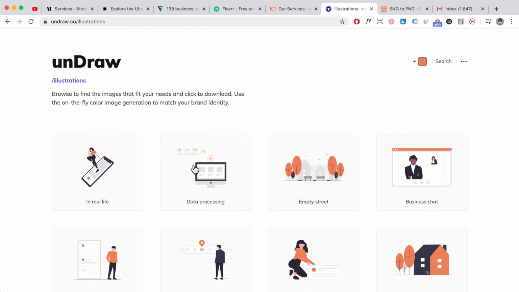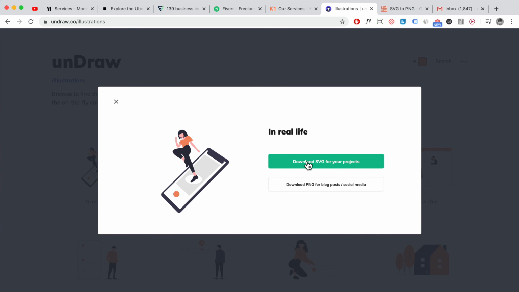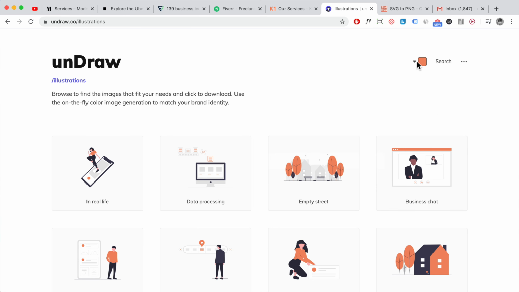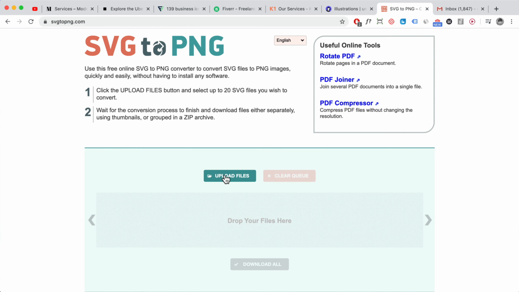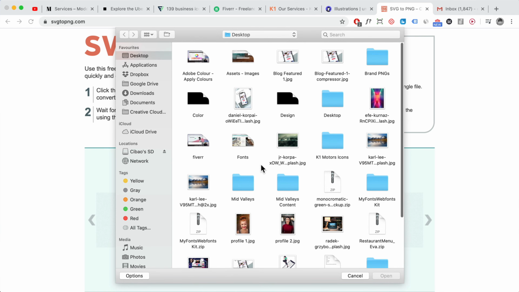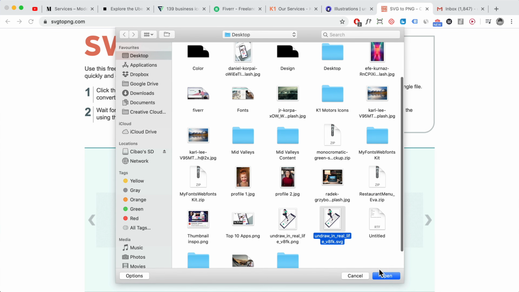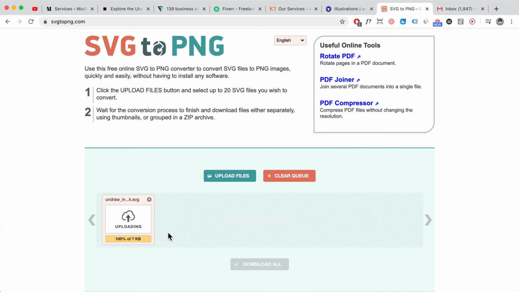So if you want to download it and use it on your website, what you'll need to do is click on it and download the SVG file onto your computer, right? Then you'll need to go to a website called SVG to PNG.com to convert it into a PNG file, which is like a transparent file, so that when you upload it onto your website, it doesn't have this sort of white background, which you don't want, right? So just upload it here and it'll convert it, and then you can download it, and then you can easily upload it onto your WordPress website.